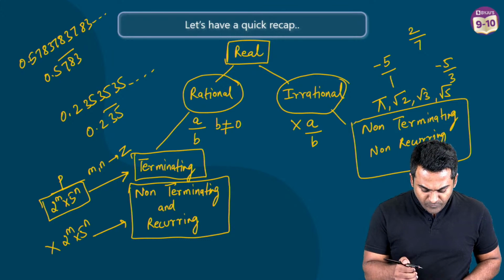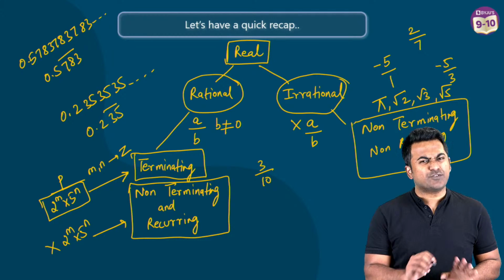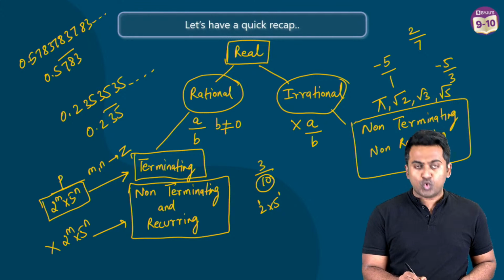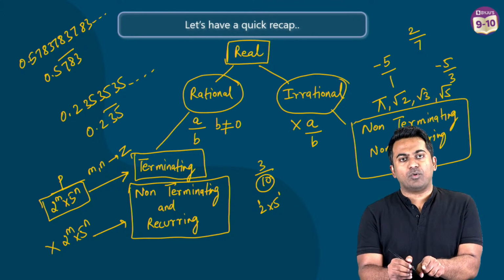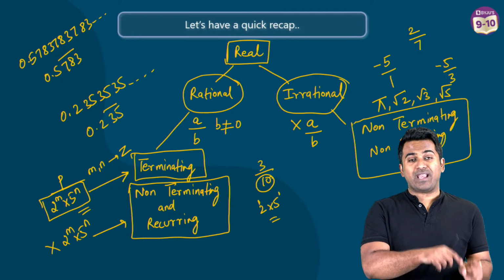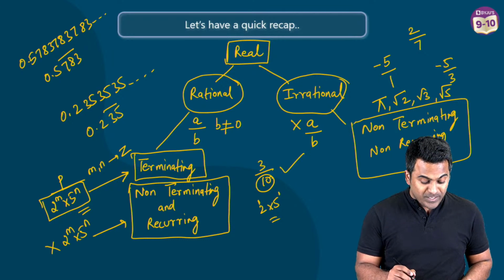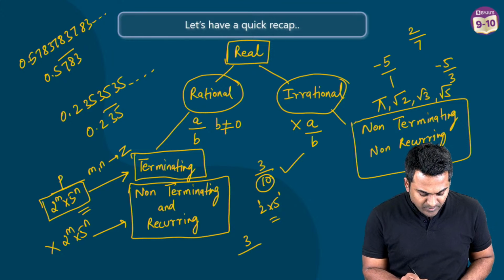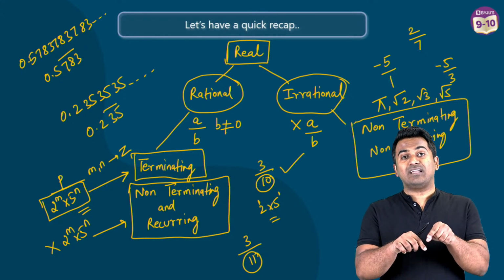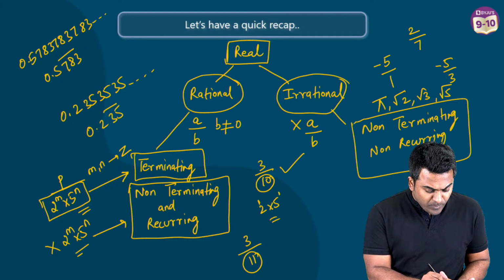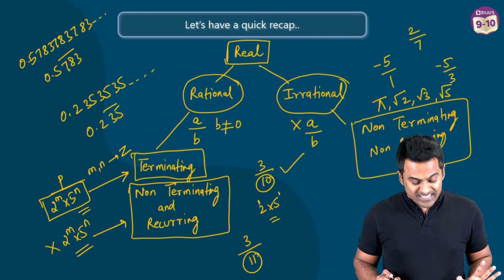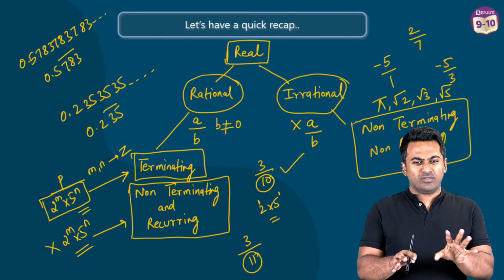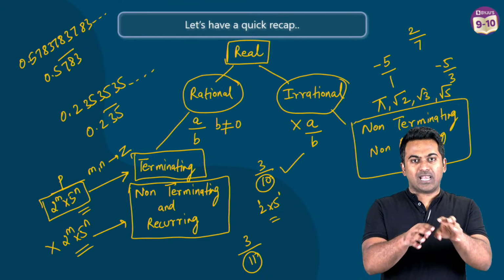An example that I could give you is, let's say, 3 by 10. Okay, just focus on the denominator here. 10 can be written like what? 2 multiplied with 5. So 2 power 1 multiplied with 5 power 1. Now this is in the form of 2 power m multiplied with 5 power n. So this is going to be terminating, and the answer is going to be 0.3. But let's say you have 3 divided by 11. Now the denominator 11 is not in the form of 2 power m multiplied with 5 power n. So for that reason, this is going to be non-terminating and recurring. So you've understood the quick recap as to what classification is.